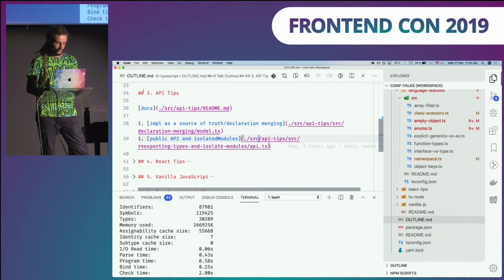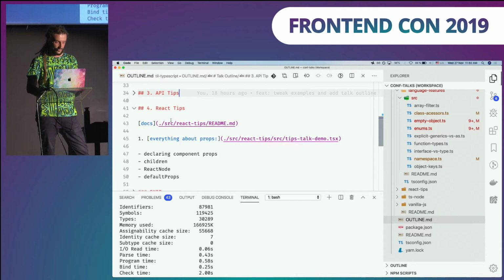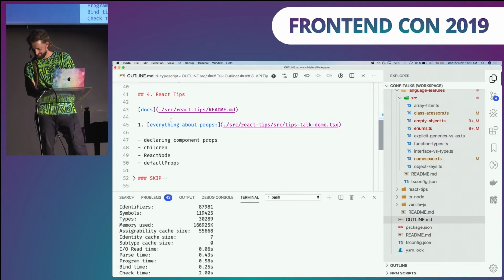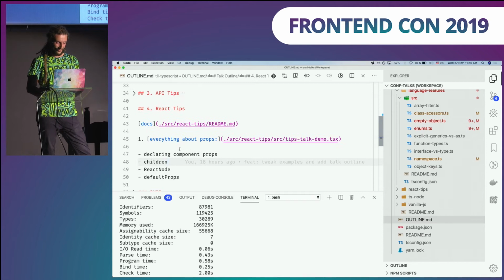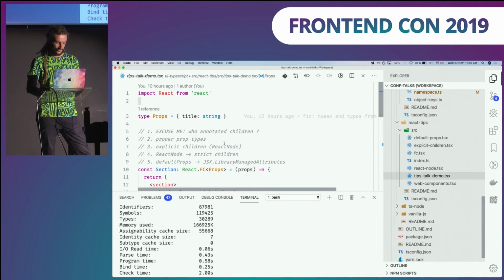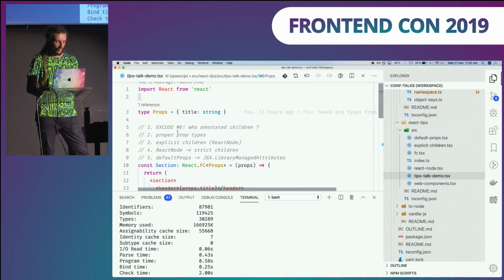All right. React tips. Do we have any React developers in the room? Ooh, 60%. Cool. So you are at the right place. All right. How do we define a React component in TypeScript?